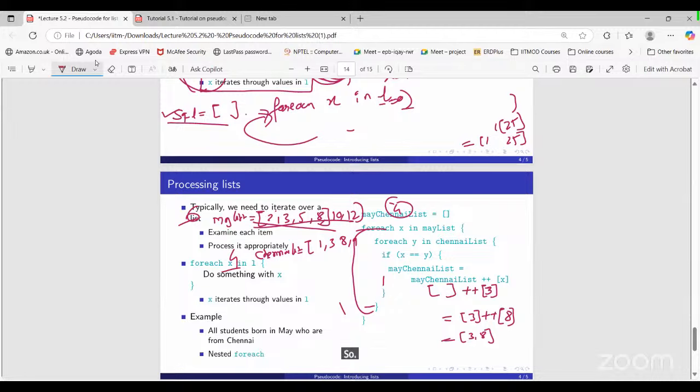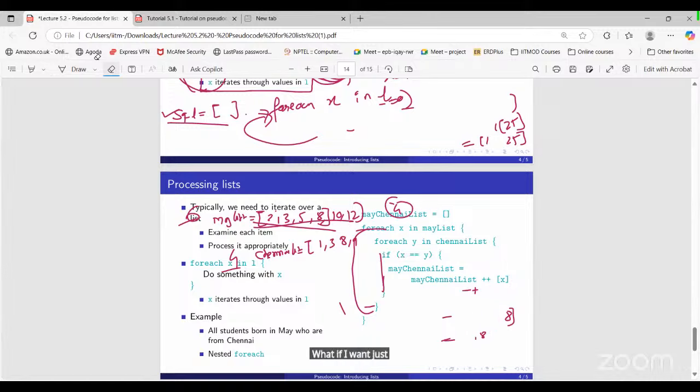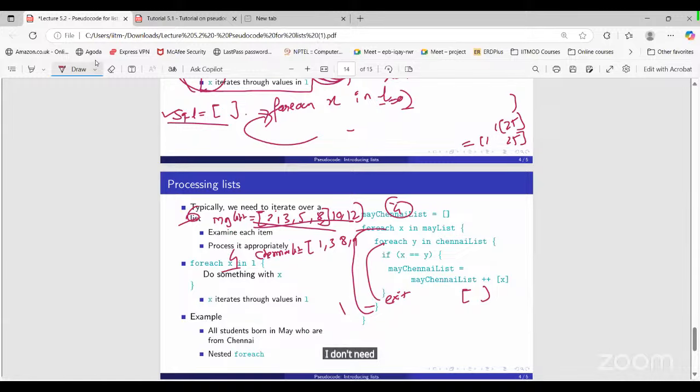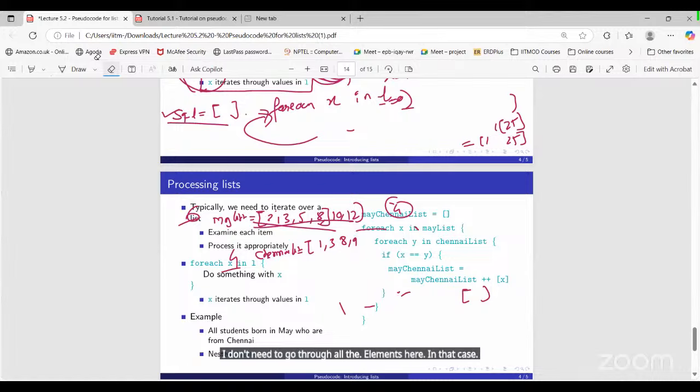Up till now, we are just discussing executing this entire code. What if I want just one student from the Chennai list? I don't care which sequence number. If I find any one student in that particular list, I will store it, and then I want to exit the entire loop. Then I can use the exit keyword here to exit this particular loop. I don't need to go through all the elements here. In that case, the number of comparisons will be different.